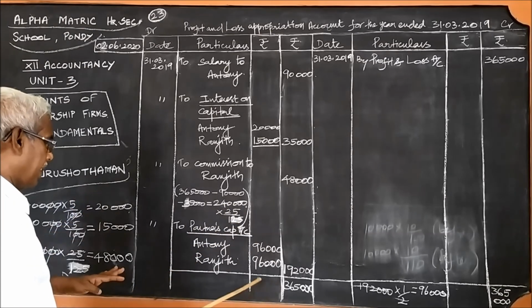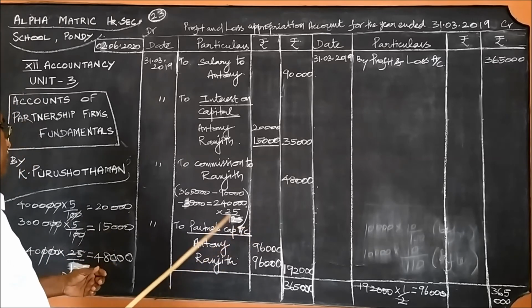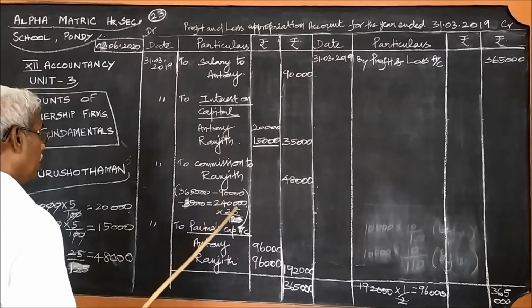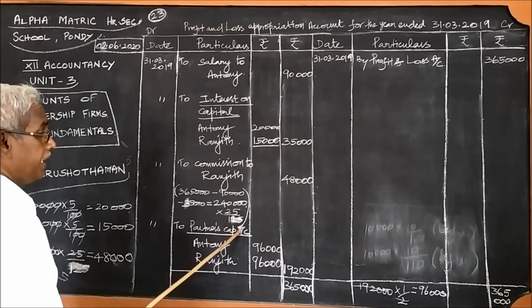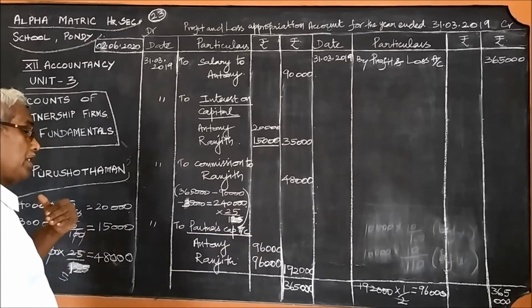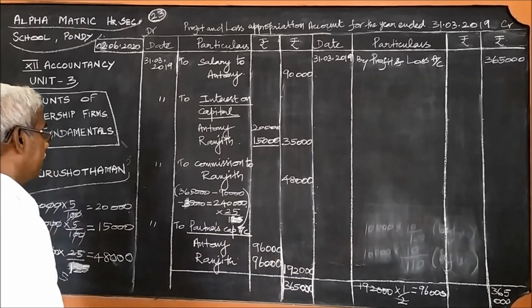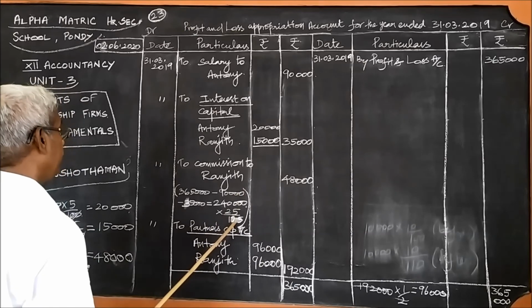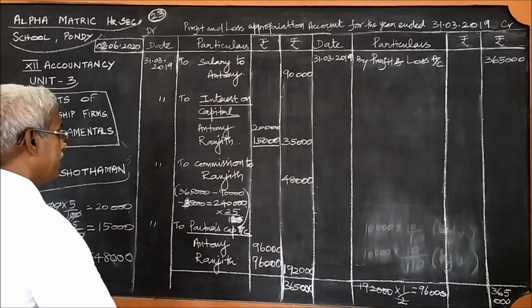If it is after, 25 by not 100 but 125, because 25% is given, 25 by 100 plus this. If it is before, no need to worry, 25 by 100 we can write. Here, 25 by 125, if you simplify this, you will get 48,000. Now you can find the total.